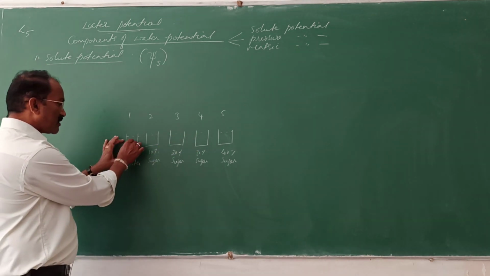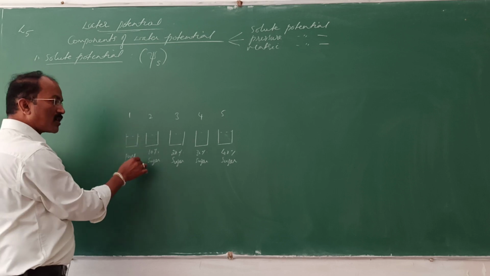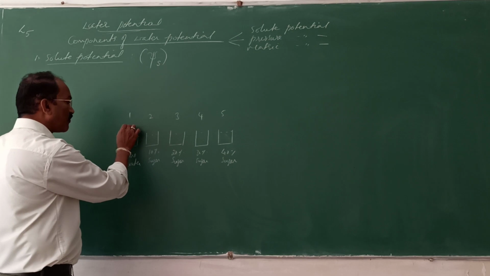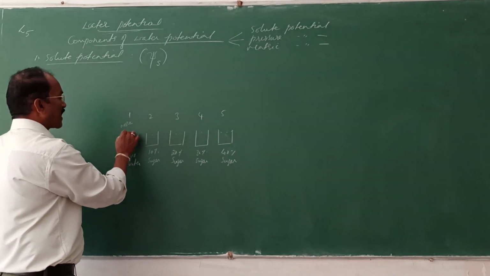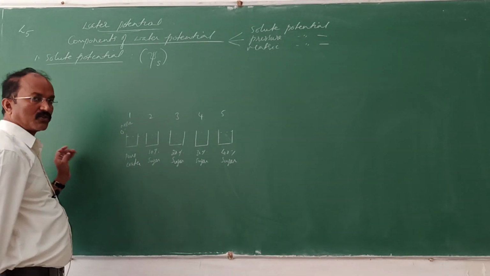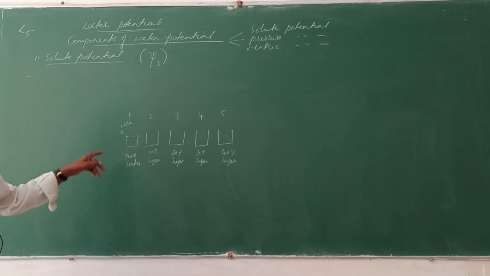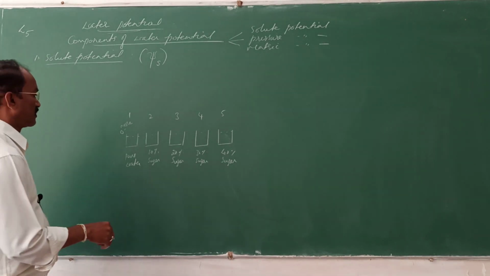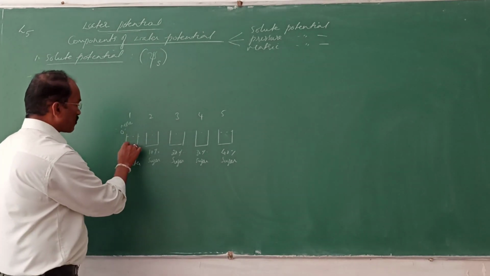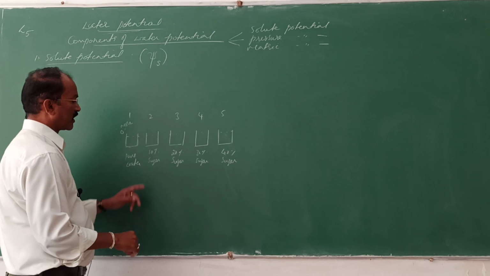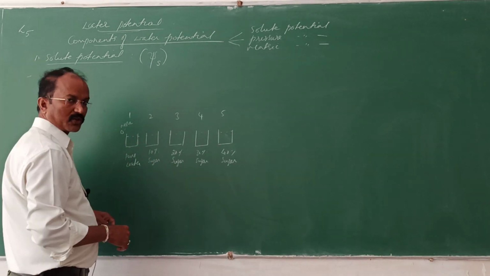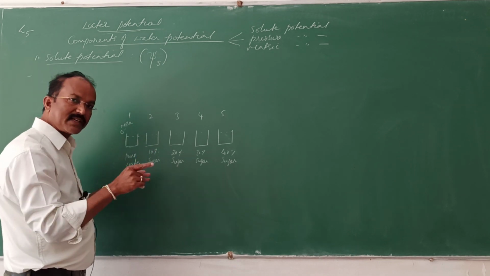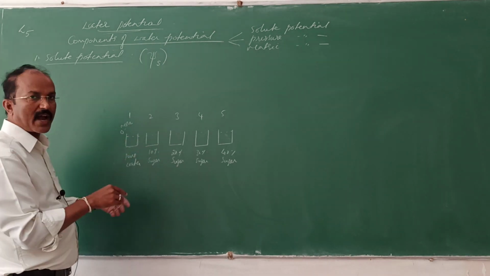In this one, the water energy, the water potential, the free energy or the kinetic energy will always be at its maximum, and it is said to be 0. It is always measured so: pure water has 0 bars. So the activity of the water molecules will be more in this beaker. Here it is a dilute sugar solution compared to these beakers. So the water energy is there, but a little bit less, because we added 10%.